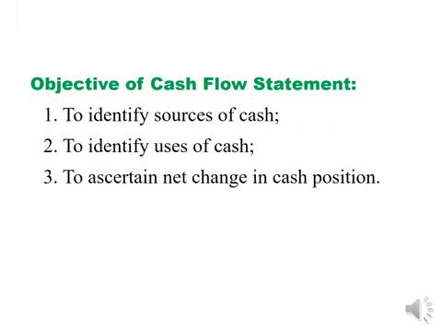Cash flow statement is prepared with the following objectives. First one is to identify the sources of cash. Second one, to identify the applications or uses of cash. And third one is to ascertain the net changes in cash position over a period of 2 accounting periods.